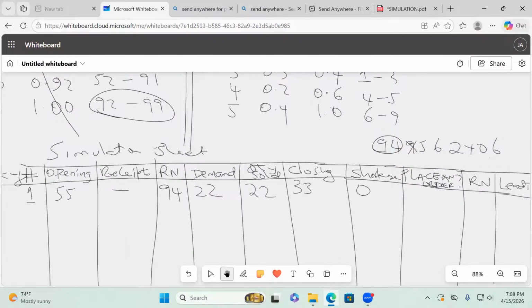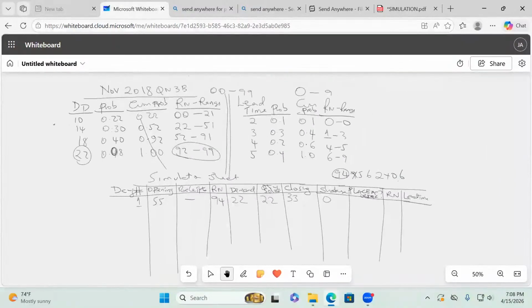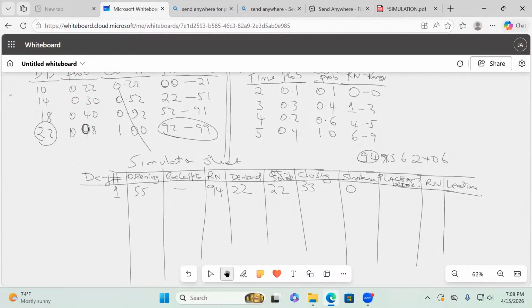Now, ladies and gentlemen, are we going to place an order? Remember, we only place an order when our stocks fall below 15. So we are still way up there. We are still at 33. Did you see that? We are still at 33. So no confusion there. We are not placing an order whatsoever. No order is placed, so meaning dash. Put a ruler and let it pass there.